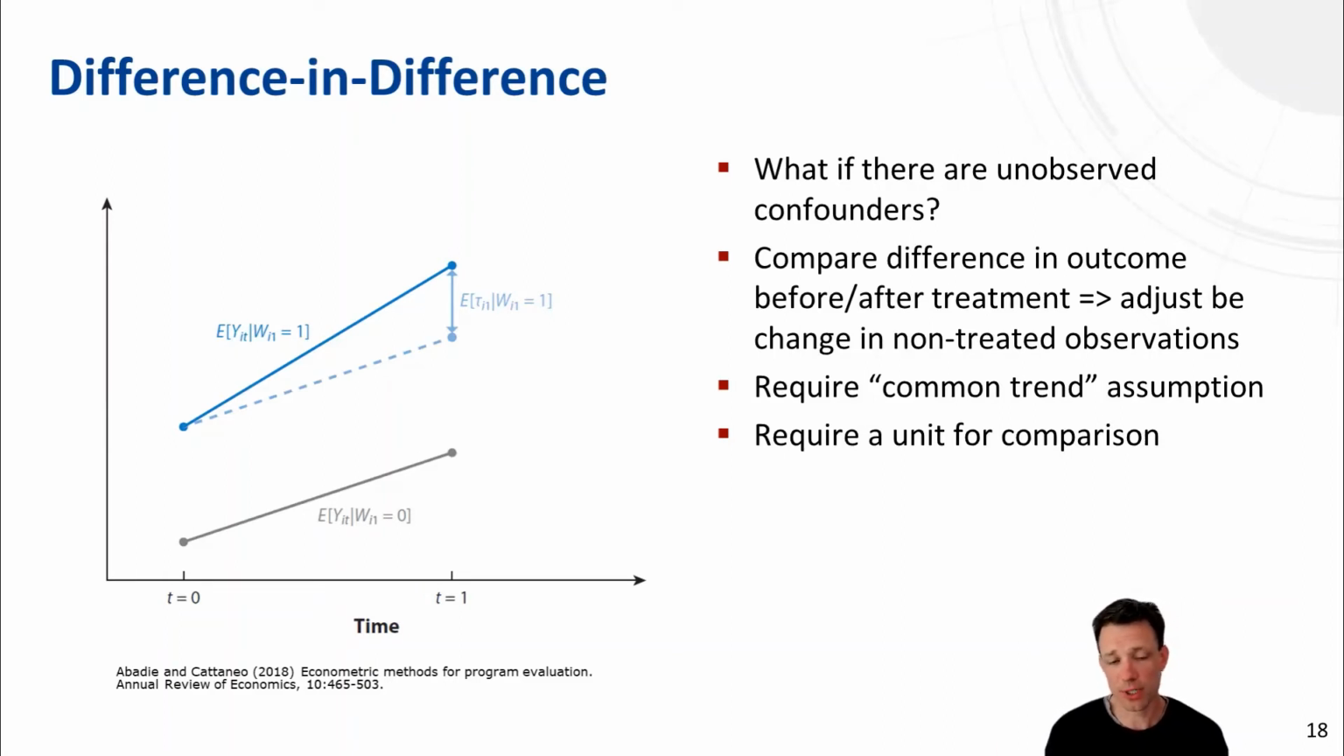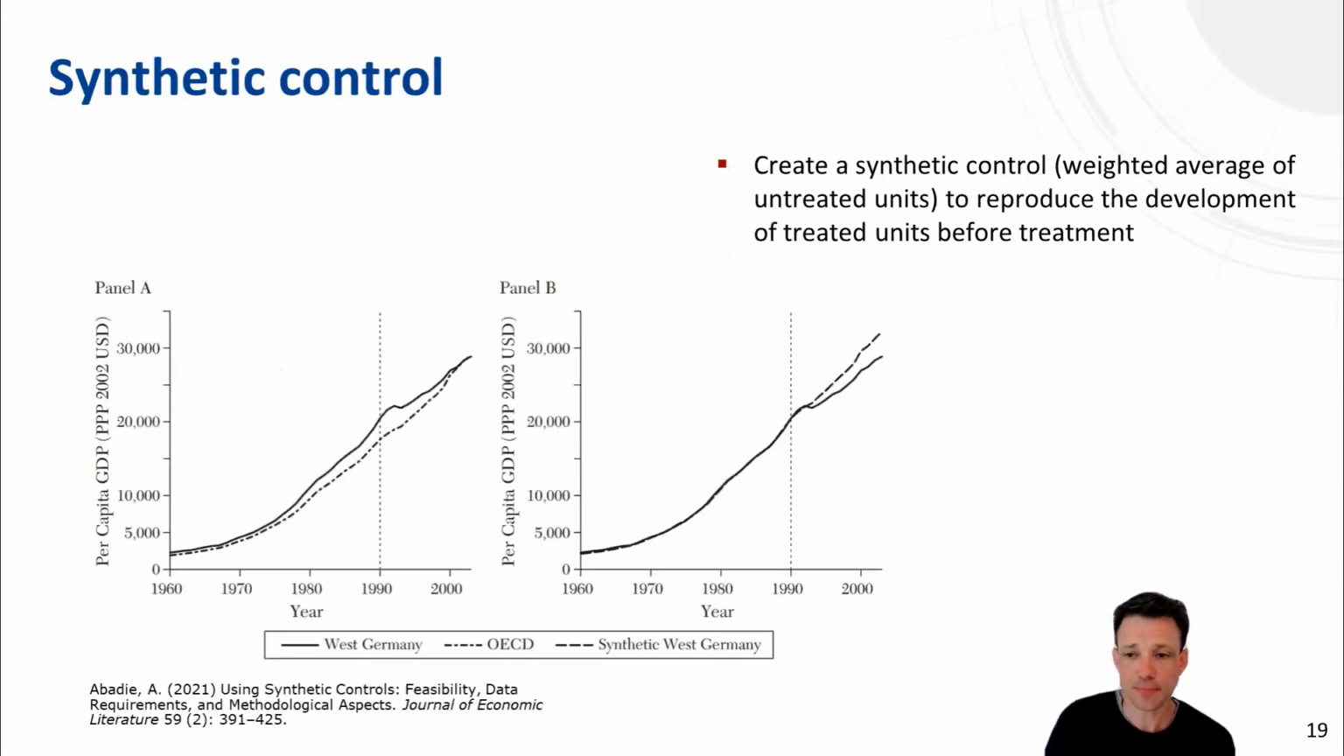So in the yield example, for example, assume that there is a common trend in the yields, so that yields are generally increasing. Then you would probably want to correct for this trend. Yeah, so you need to make the assumption here that treatment units and non-treatment units behave in the same way, have the same trend, so have a common trend, and of course you need to have a unit of comparison to apply that. This is a second framework that can be used, or the second approach that can be used to answer causal questions from observational data.